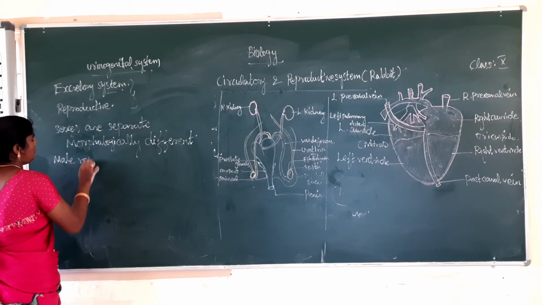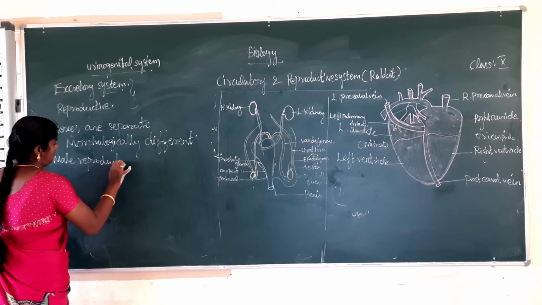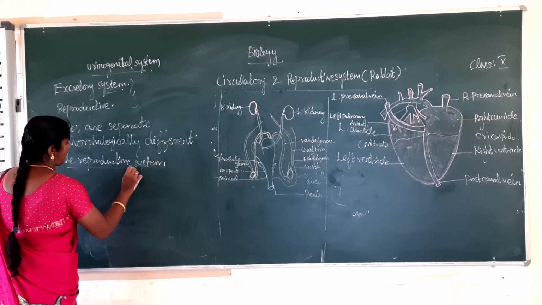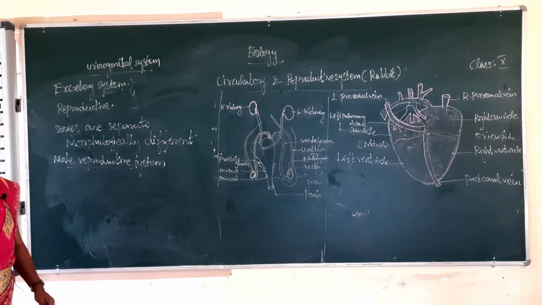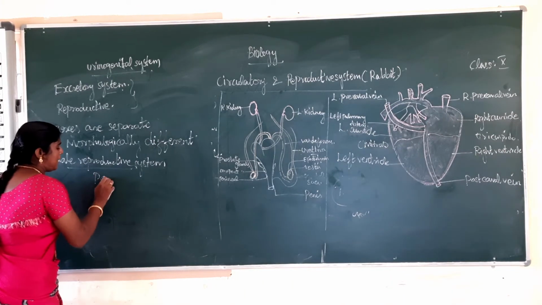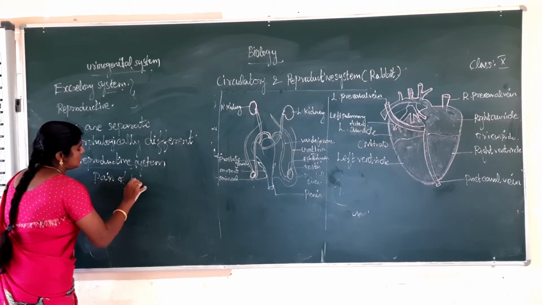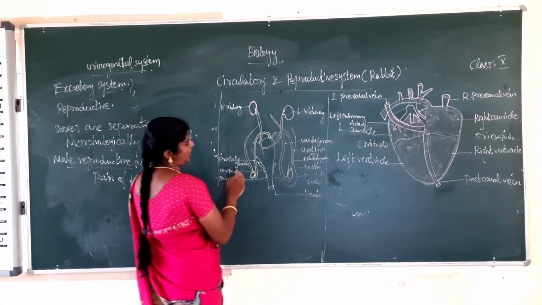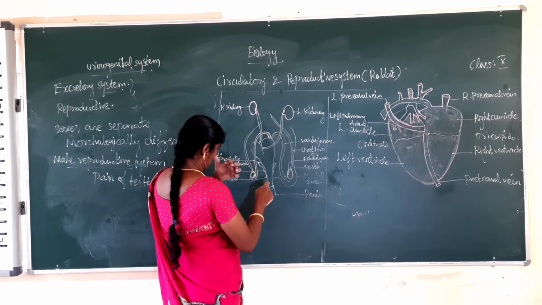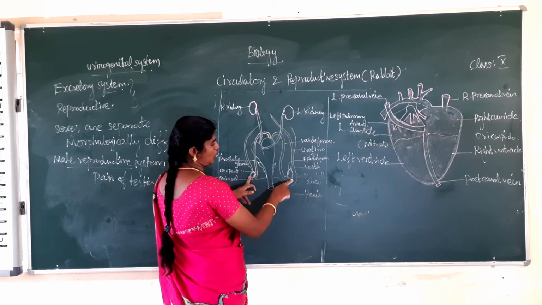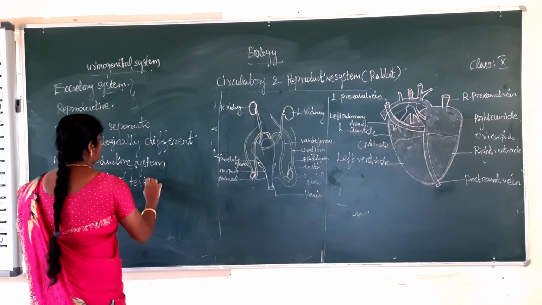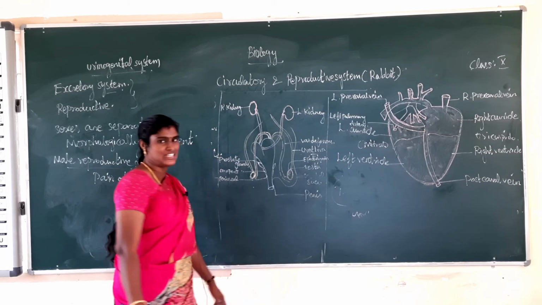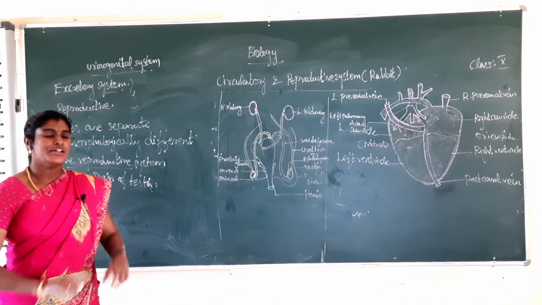The male reproductive system consists of a pair of testes. How many testes? A pair of testes. The testes are enclosed by the scrotal sac.